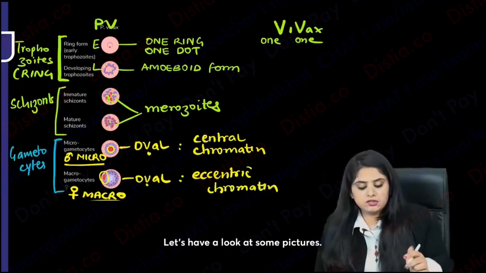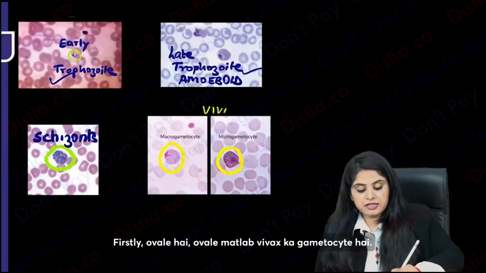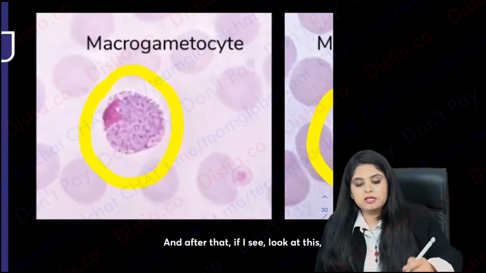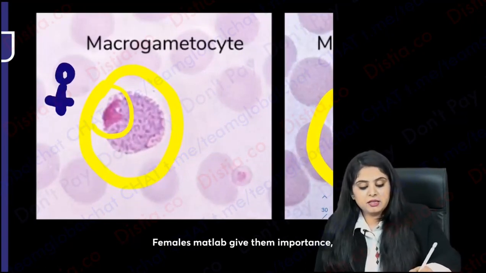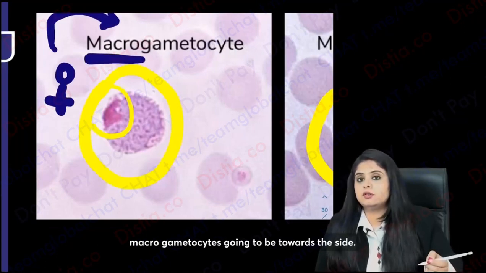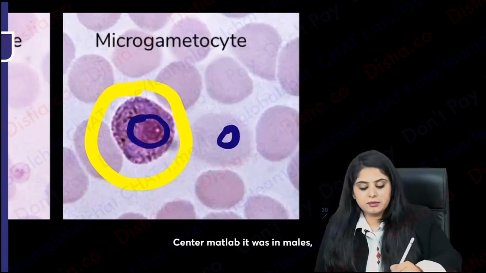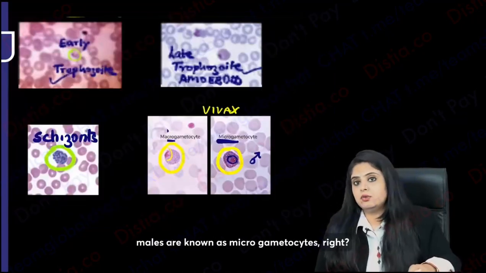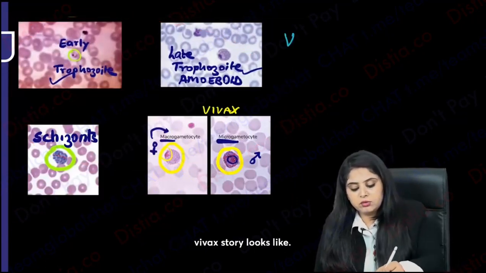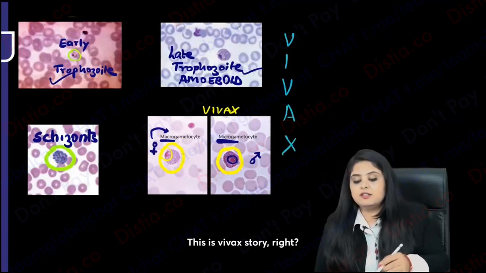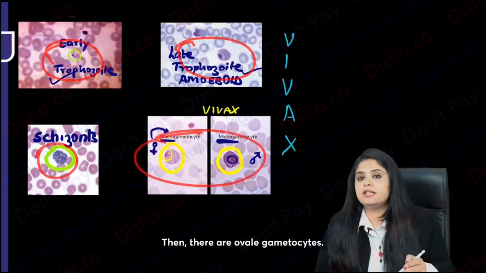Let's have a look at some pictures. Firstly, oval hai. Oval matlab Vivax ka gametocyte hai. And after that, if I see, look at this. Tell me, over here the red color chromatin is eccentric. Ma'am, ye to females ka tha. Females matlab give them importance. Macrogametocyte is going to be towards the side. On the other hand, the red color chromatin is in the center. Center matlab it was in males. Males are known as microgametocytes, right? So please remember this. This is how the entire Plasmodium vivax story looks like. This is vivax story, right? So you see 1 ring, 1 dot, that can become amoeboid form. Then there are schizons. Then there are oval gametocytes.